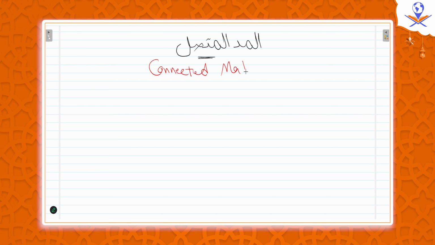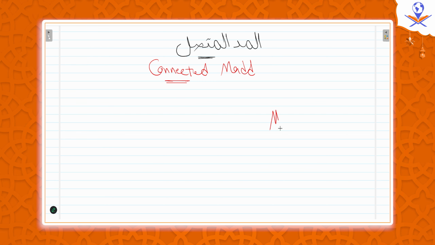So how about the next one? The second type is called al-mad al-muttasil. What does the word muttasil mean? Muttasil means connected. Connected mad. Connected means it's actually, as I told you before, considered an exception from the exceptions of general mad, but we put it as a separate type.